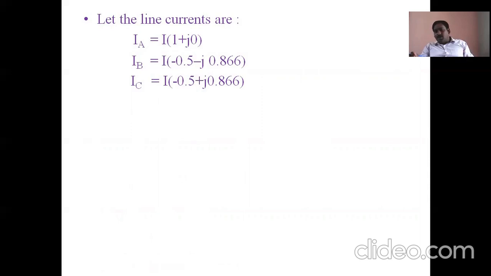IA, IB, IC are vector quantities. Due to this vector operation, every vector has a certain direction. That's why those vectors can be multiplied with the operator a. And one more thing: these are the three phase currents, and they are separated in phase sequence by 120 degrees.